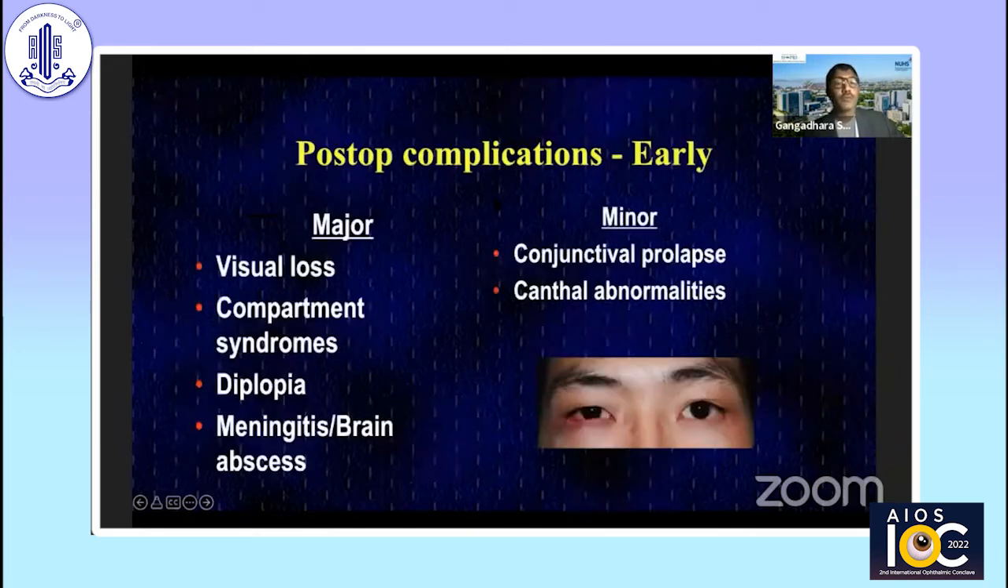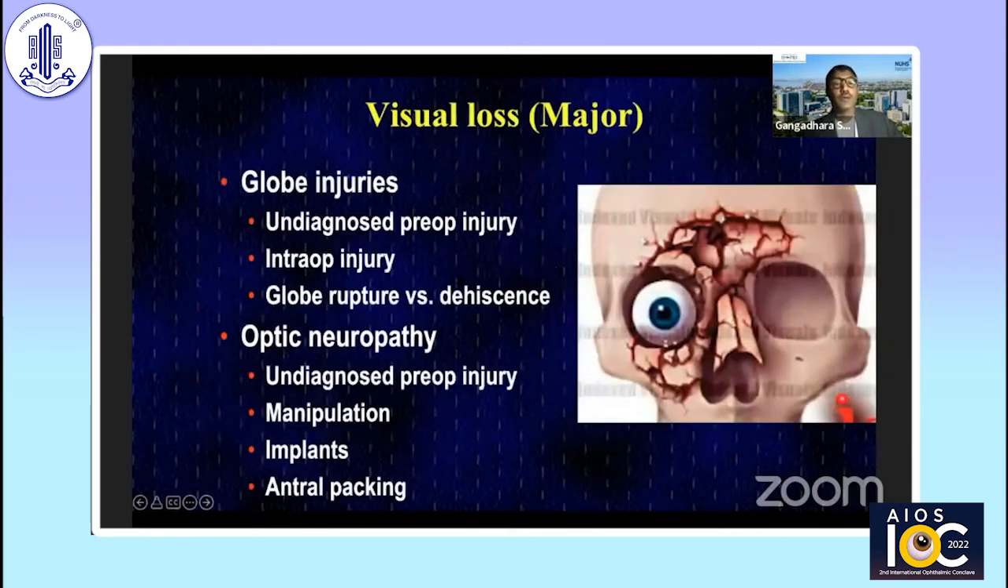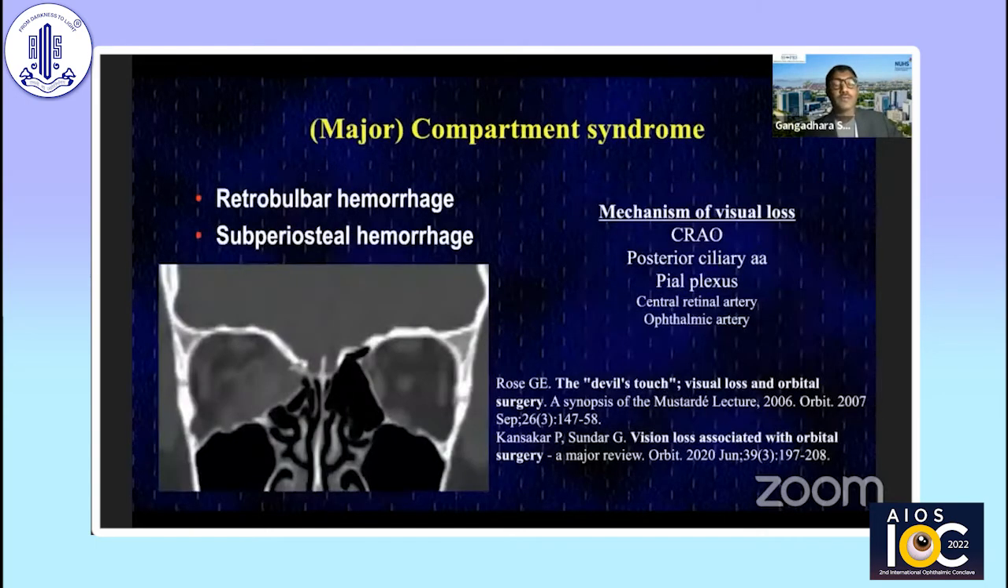How about postoperative complications? The worst is visual loss. Remember, it's real. You can have globe injuries, thankfully extremely uncommon, although a previously repaired globe can be disrupted and you can reopen the wound, but more often it's vasculopathy or optic neuropathy. So be aware of compartment syndrome, retrobulbar hemorrhage, subperiosteal hemorrhage.